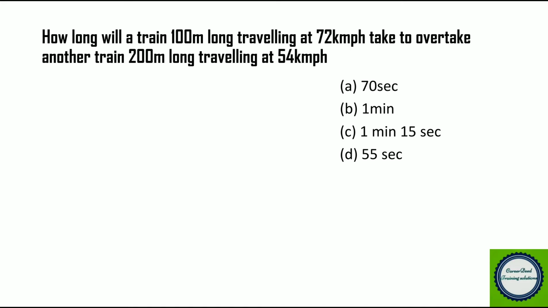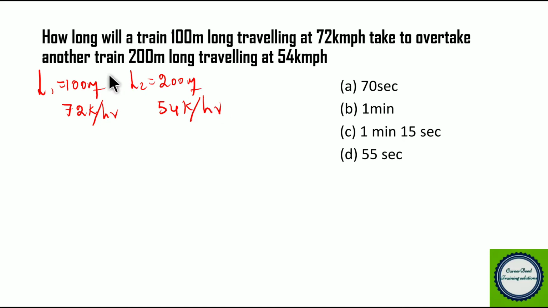How long will a train 100 meter long traveling at 72 km per hour take to overtake another train 200 meter long traveling at 54 km per hour? So we have two trains. The length of the first train is 100 meter and the length of the second train is 200 meter. The speed of the first train is 72 km per hour and the speed of the second train is 54 km per hour. Now we have to find how much time it will take for the first train to overtake the second train.